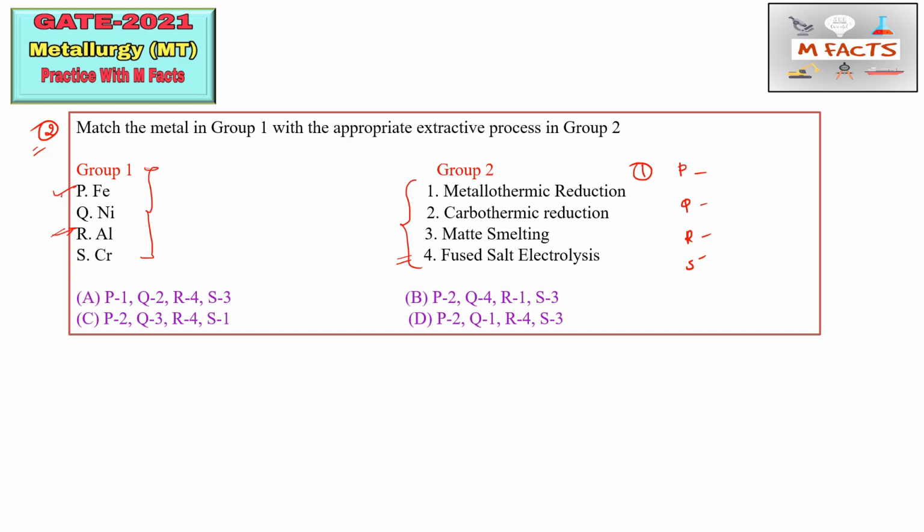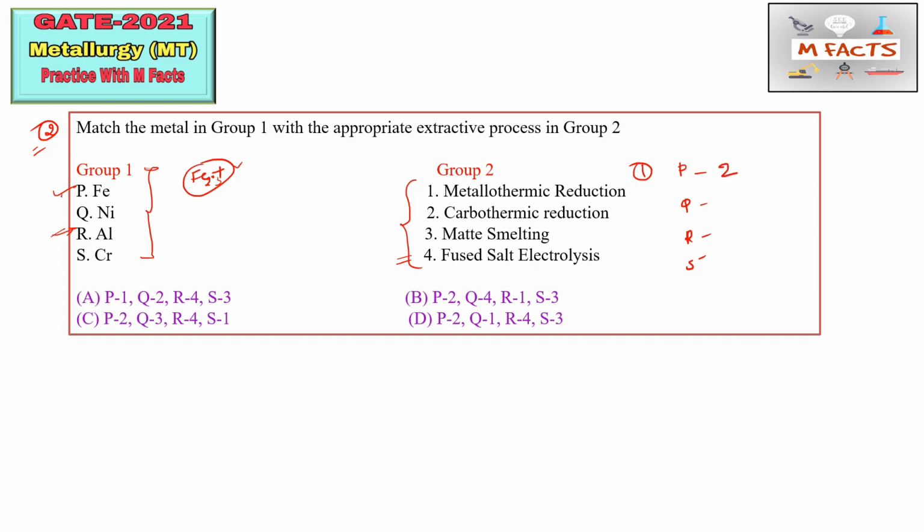This Fe you can match through carbothermic reduction, because you know that Fe2O3 is reduced by using coke. Coke is used as a reducing agent in the blast furnace. So this is basically carbothermic reduction. So P we can match through 2.